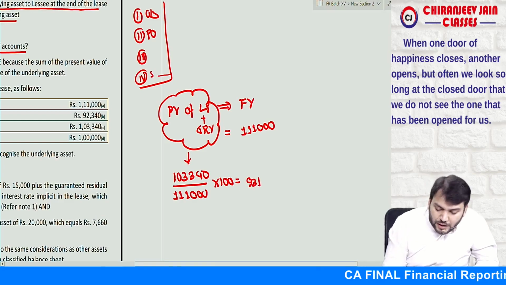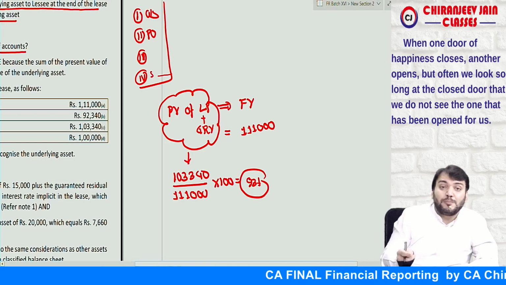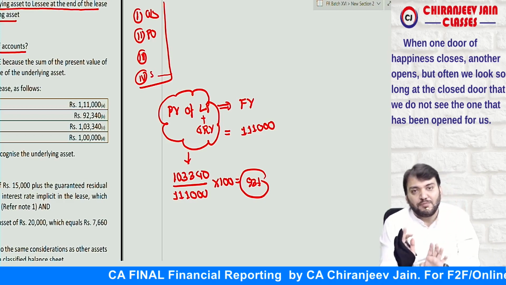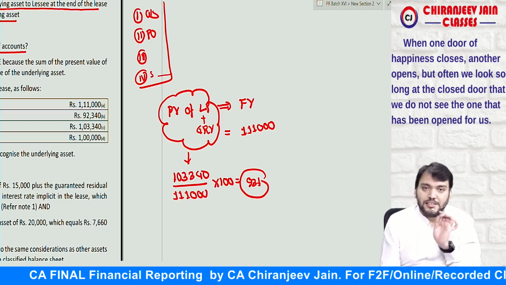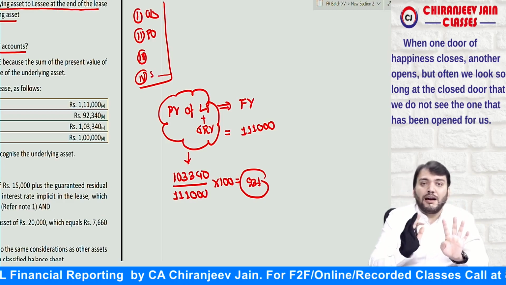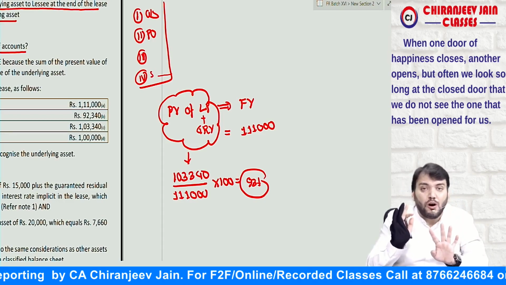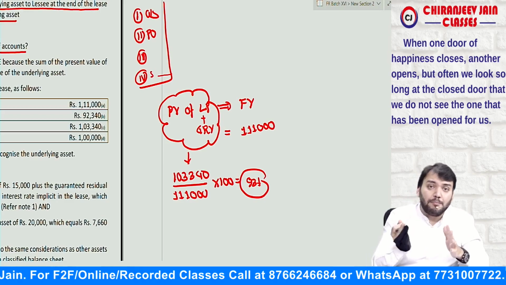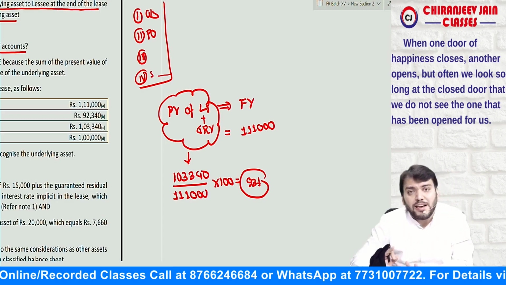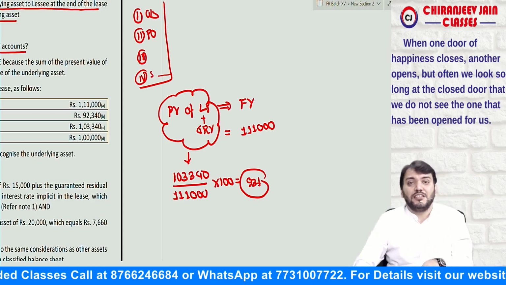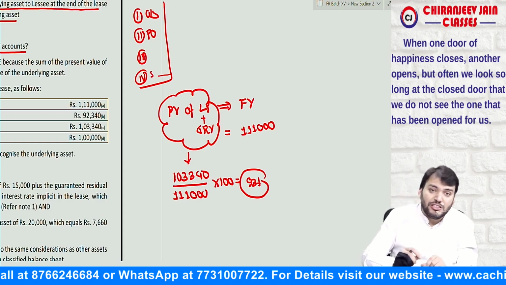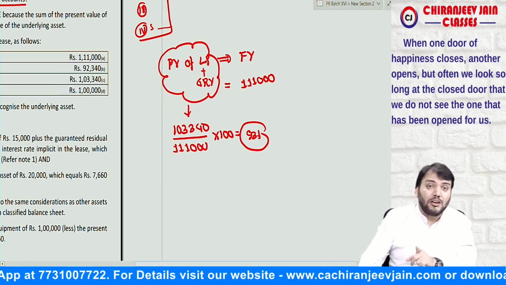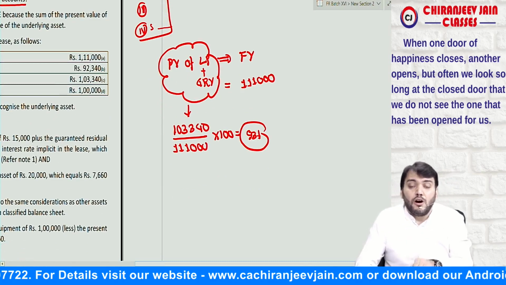This is 93%. So can you say the present value of lease payments substantially covers the initial fair value of leased asset. Therefore, it will be classified as finance lease. Understood? So it means we need to do accounting treatment based on finance lease, not based on operating lease. However, whenever guaranteed residual value, unguaranteed residual value, interest rate implicit in the lease is given, it means the question is of finance lease. But you need to start by proving this. So you need to first write down that based on this indicator, this lease will be classified as finance lease.